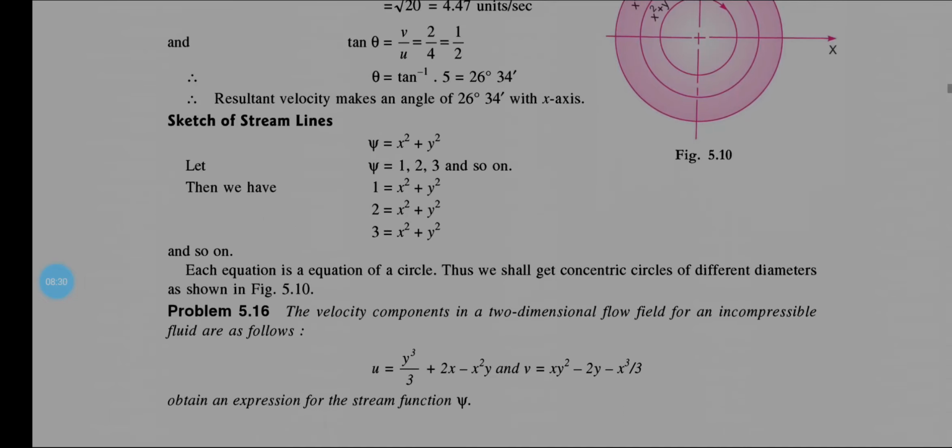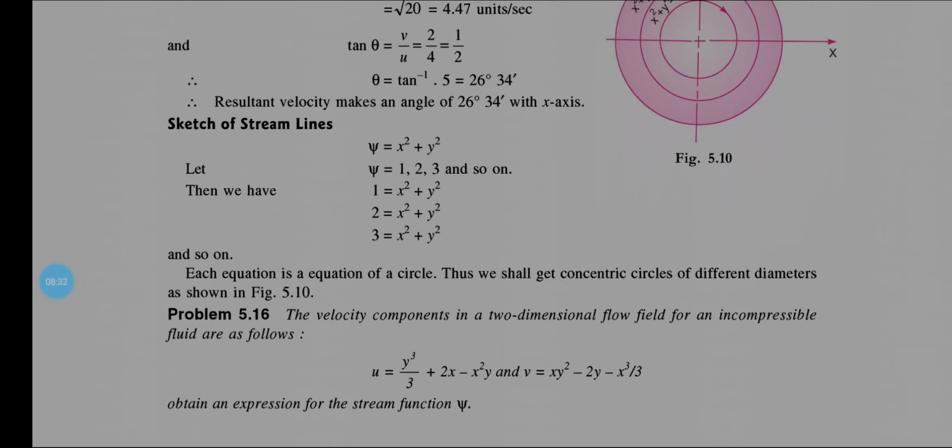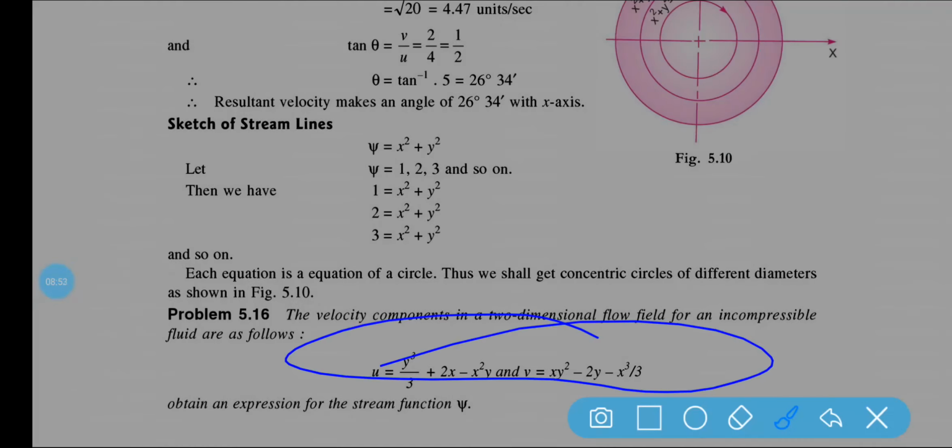Next, coming to problem number 15.16. The velocity components in a two-dimensional flow field for an incompressible fluid are as follows. U is equal to this, V is equal to this.